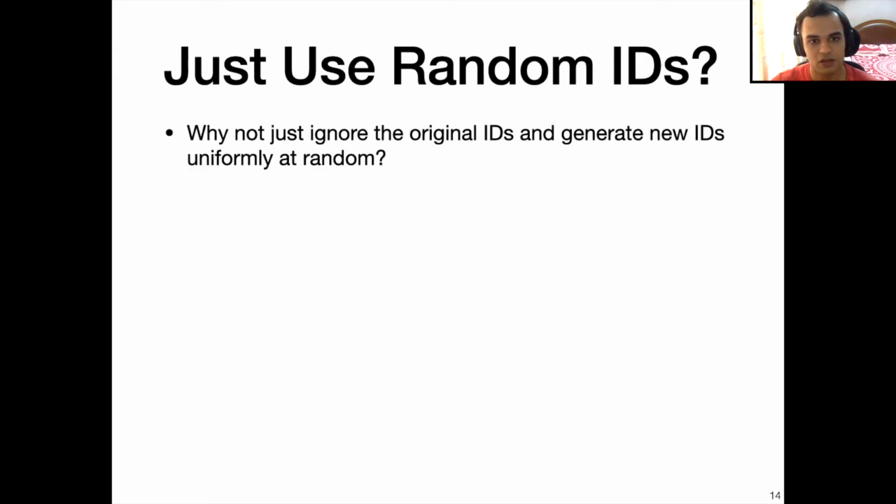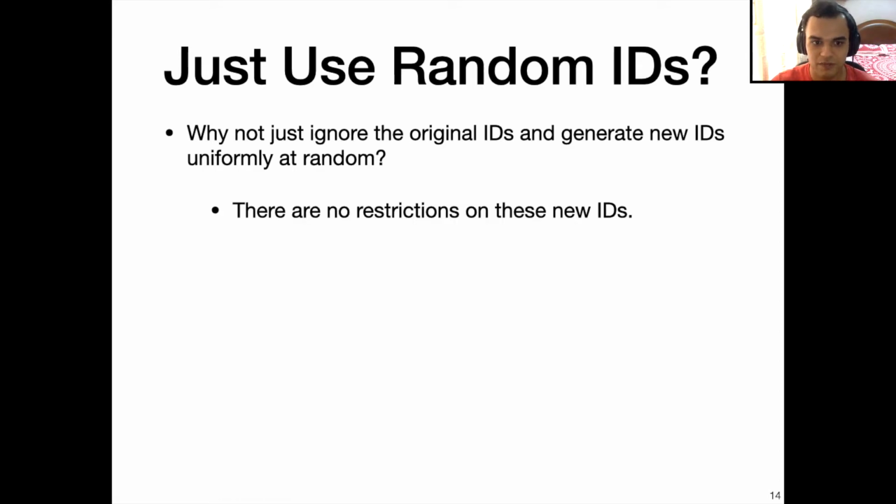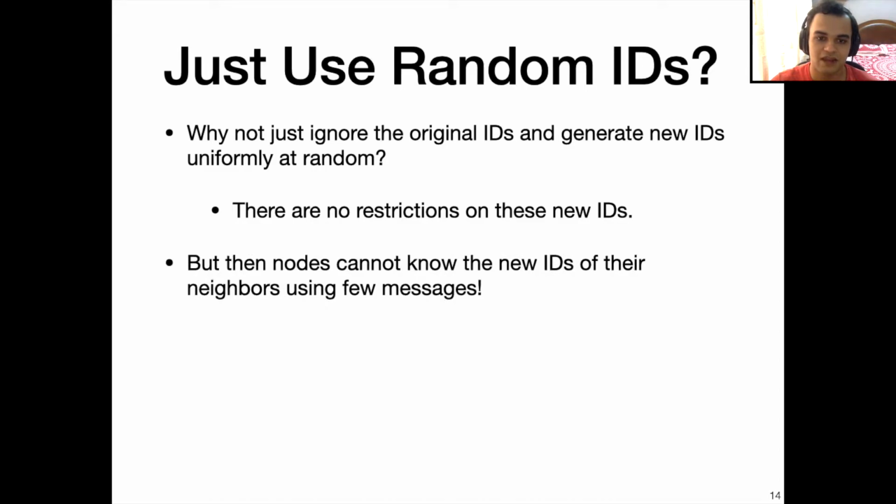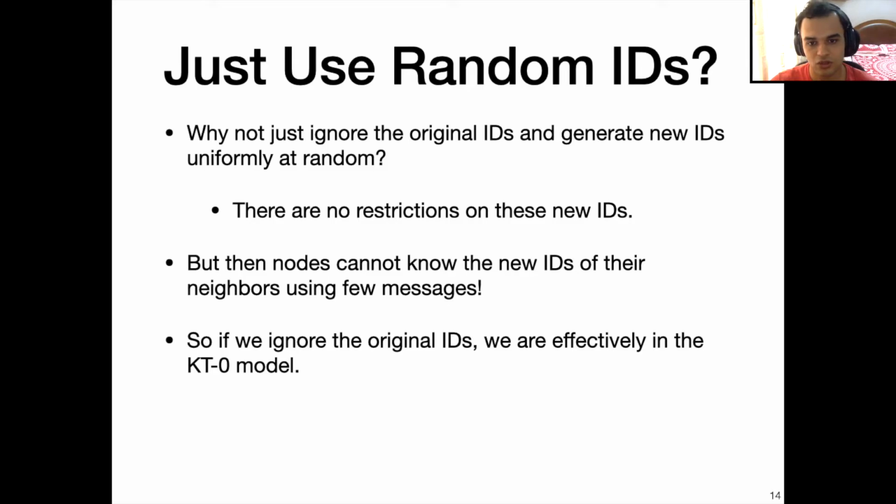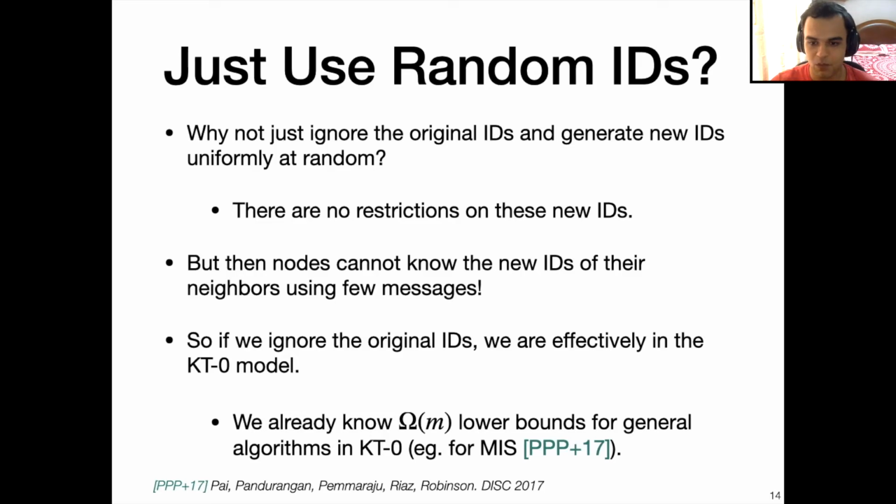Now, one might ask, why not just use random IDs? In particular, why not just ignore the original IDs that have a comparison restriction and generate new IDs uniformly at random? There are no restrictions on these new IDs, so we are golden. But notice that if we generate these new IDs, then the nodes cannot know the new IDs of their neighbors using few messages. So if we ignore the original IDs, we are effectively in the KT0 model. And we already know omega m lower bounds for general algorithms in KT0. For example, we know such a lower bound for MIS as well.